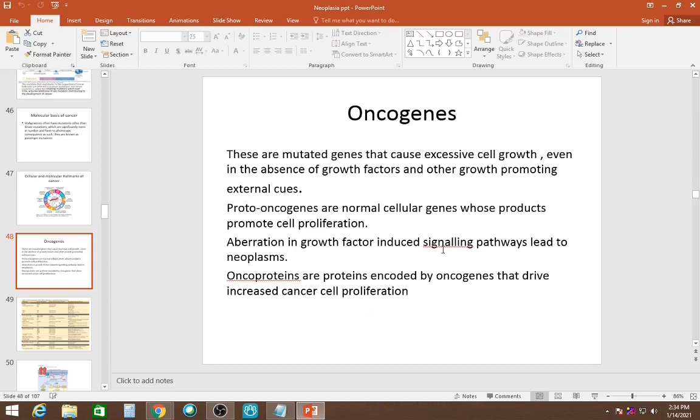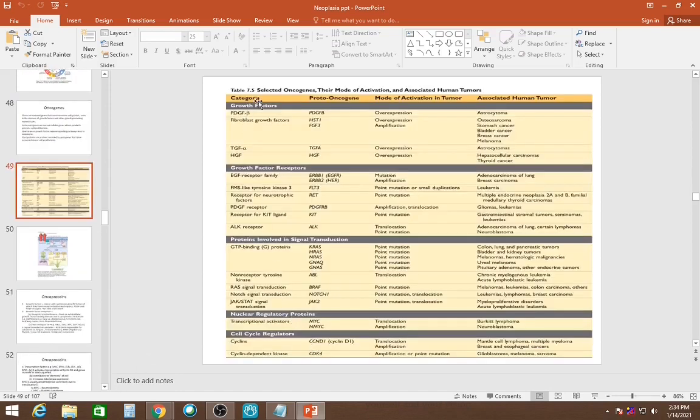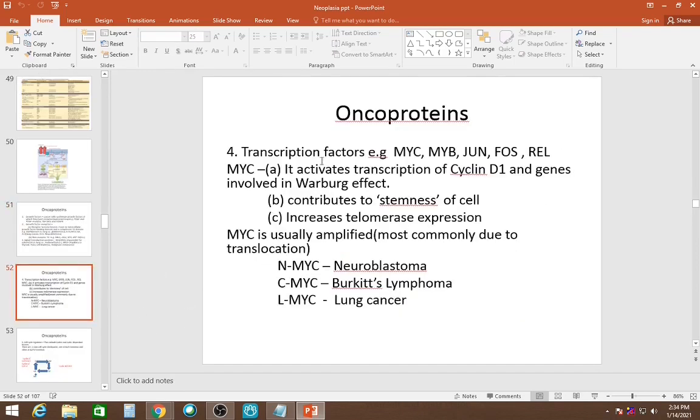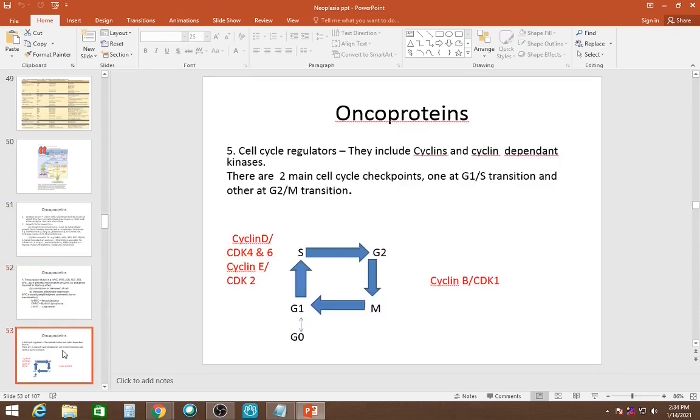Aberration in growth factor induced signaling pathways leads to neoplasms, and oncoproteins are proteins encoded by the oncogenes that drive increased cancer cell proliferation. These are some of the oncogenes and their mode of activation and associated tumors. We have five main categories: growth factors, growth factor receptors, signal transduction proteins, then transcription factors, and at last cell cycle regulators.